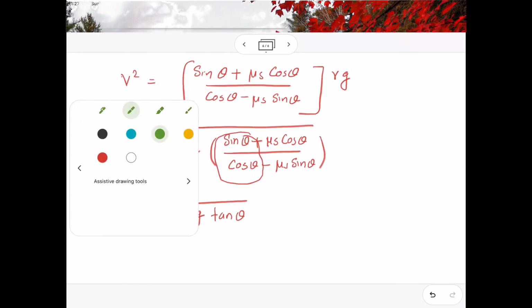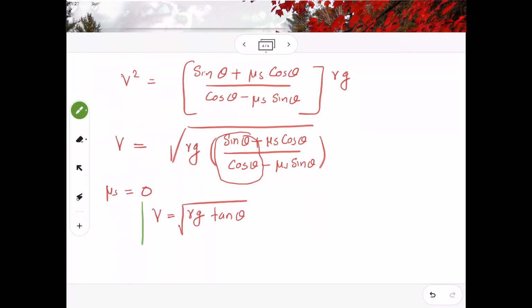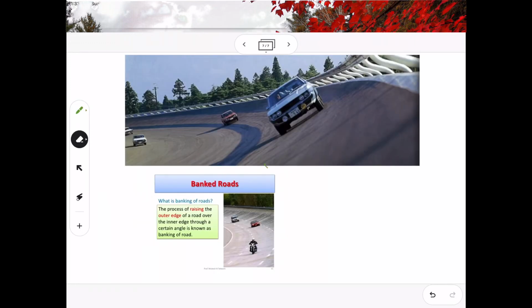So from this equation it is clear that when your car is taking a turn on a banked road, because of the tan theta, your safe speed will be increased. This is not achievable when your car is moving on a level road without banking. So dear students, this is very much important in practical cases.